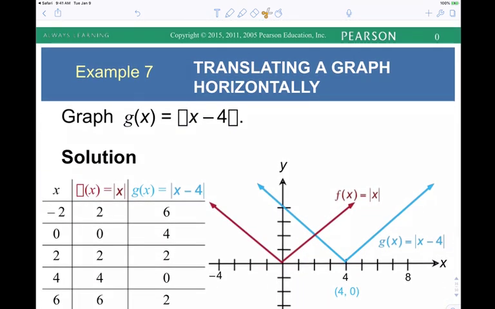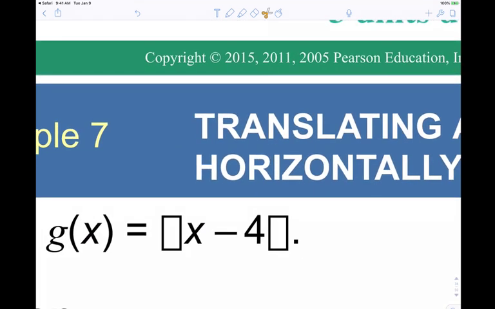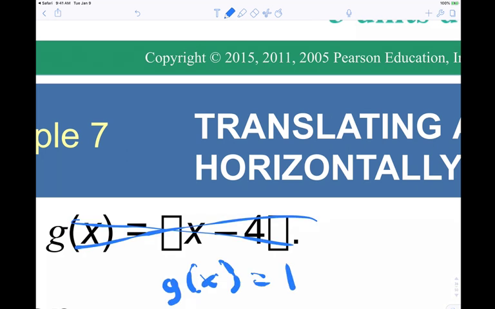Look here. What's the basic function? The original function here is g of x equals the absolute value of x minus 4, right? What's the basic function? Is it identity, squared function, cubic function, square root function, absolute value? This is the absolute value function, right? So what's the basic shape?